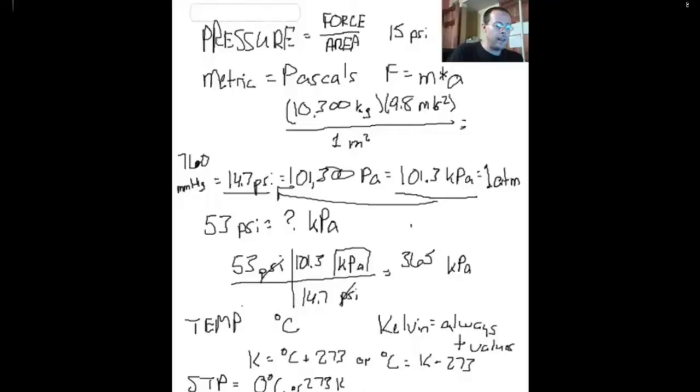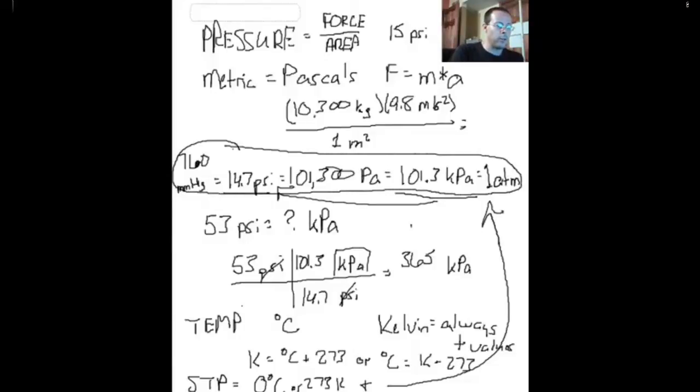And standard pressure is any of these values we have listed up top. So this whole row is standard pressure. Any of these 5 values, 760 millimeters mercury, or 14.7 psi, or 101,300 pascals, 101.3 kilopascals, or 1 atmosphere, is all known as standard pressure.